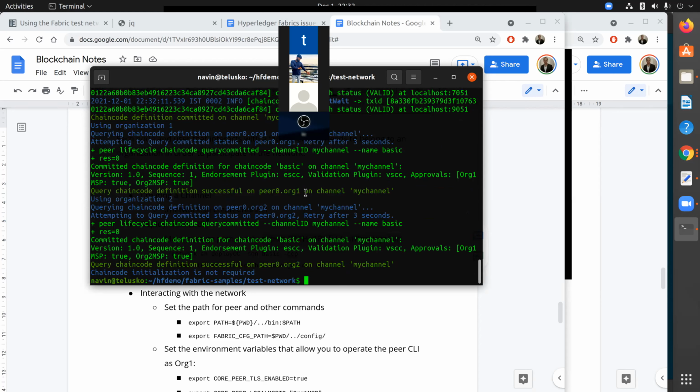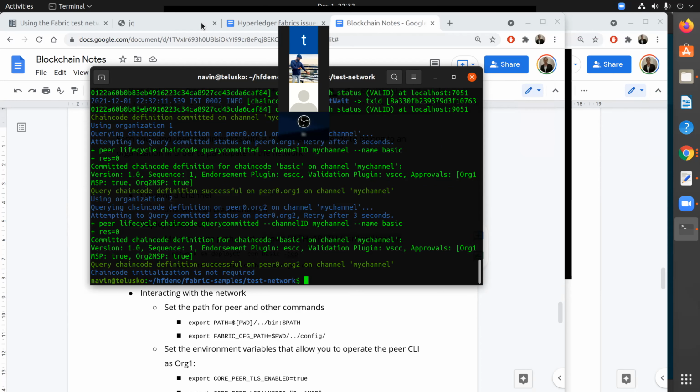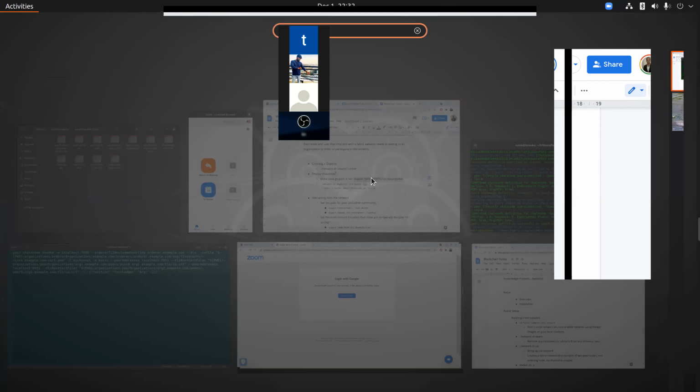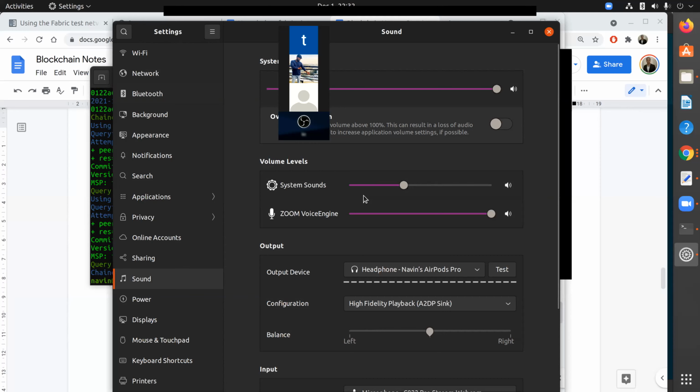Am I still audible? Because I just lost something. Yes, sir, audible. My AirPods just got disconnected. Hold on, this is the problem with Ubuntu. Sometimes it works and then it starts giving issues.